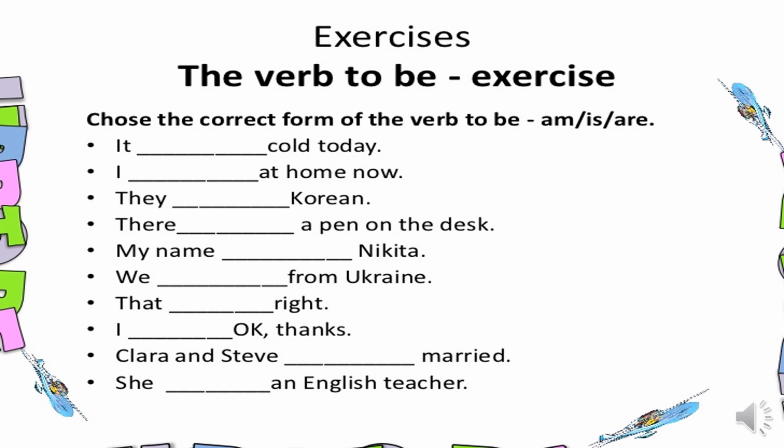Okay, so here I gave you examples. You are going to create your own examples. You can make your own examples. Okay, and better if you want to practice negative sentences, you can change similar sentences into negative. Like it is cold today, you can say it isn't cold today. I am at home now, I am not at home now. Okay, so you can convert this for your practice.